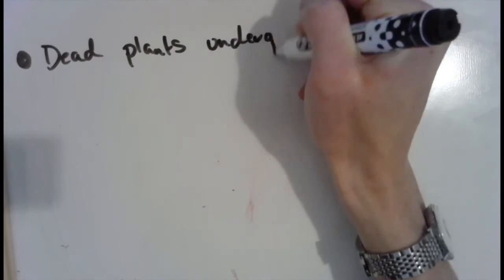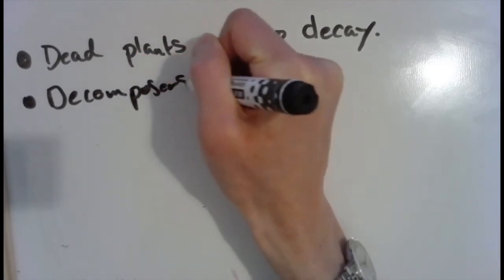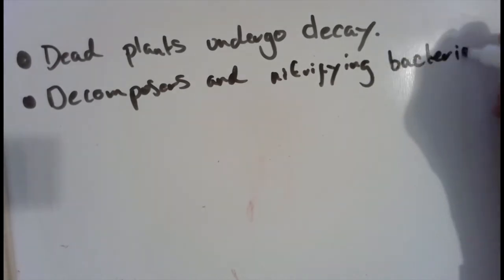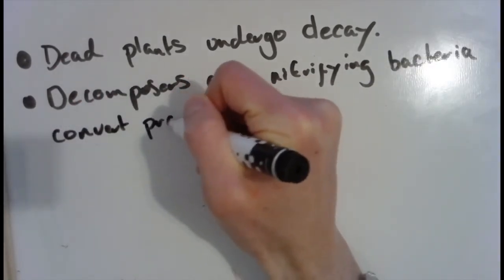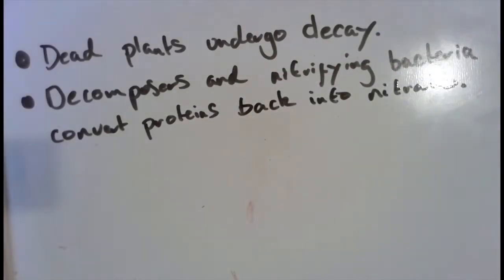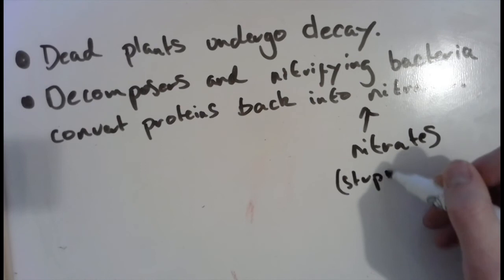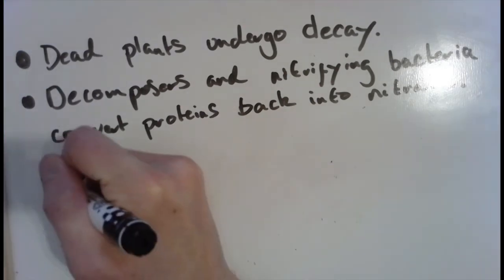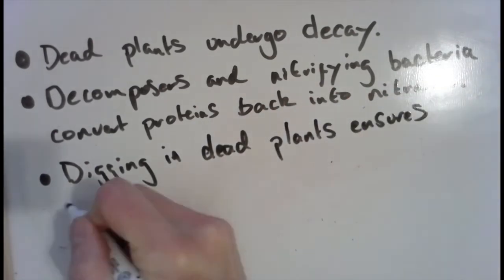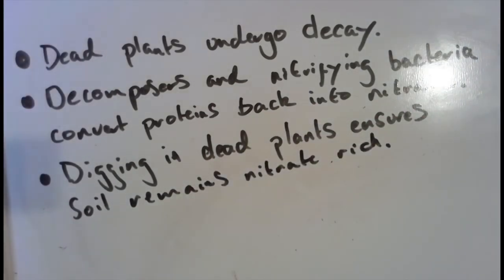And the thing to point out here is that those dead plants are going to undergo the process of decay. Decay is one of our key words to use here. And as decomposition occurs, these 2 types of bacteria are involved, decomposers and nitrifying bacteria. And what both of those bacteria do is they convert proteins within plants back into nitrates, and that means that they can be reused again. And it's because these decaying plants create nitrates which can be reused that farmers dig them into the soil. It ensures that the soil stays nice and nitrate rich, which will help new plants, new crops to grow well.